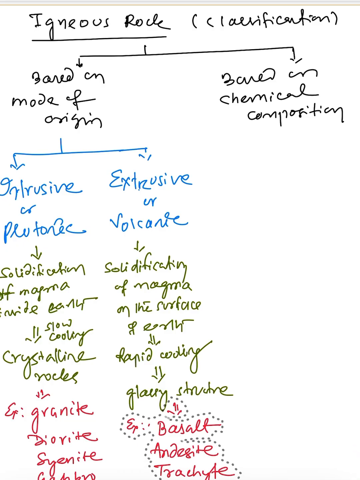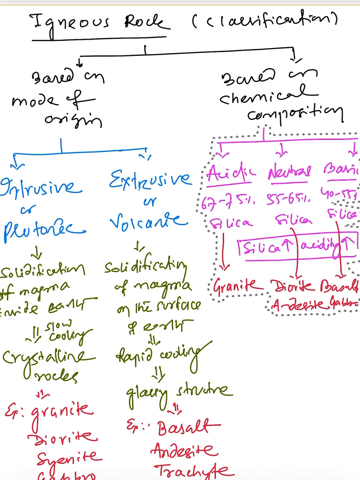But if it is neutral rock, the neutral pH will be there. So in this case, the silica content will be about 55 to 65%. But if it is basic rock, then the silica content is very less. It is about 45 to 55%. And as you know, the examples: acidic rock is granite, whereas the basic rock is basalt, and the neutral rock is diorite and andesite.